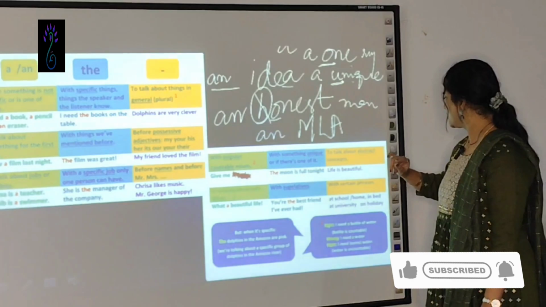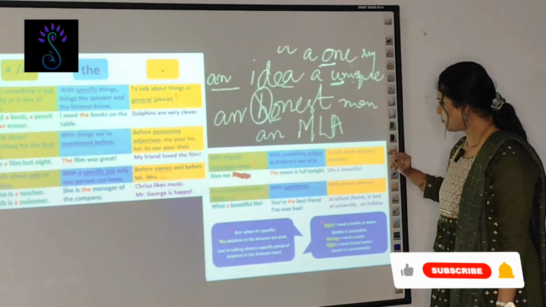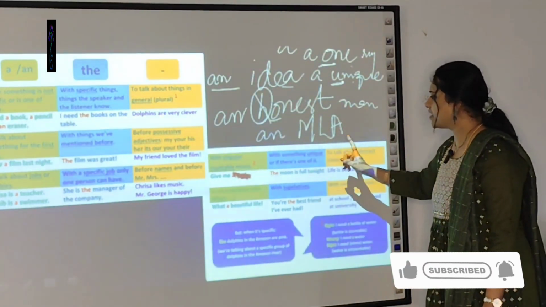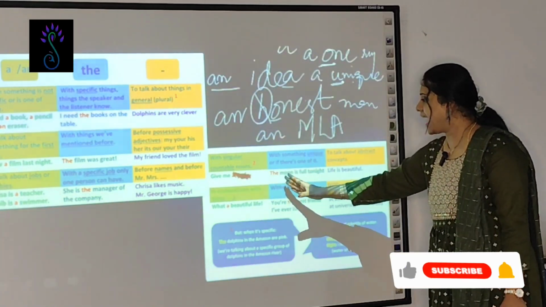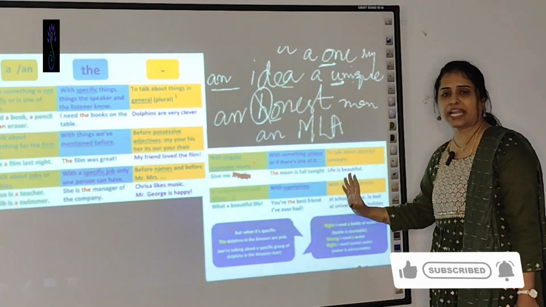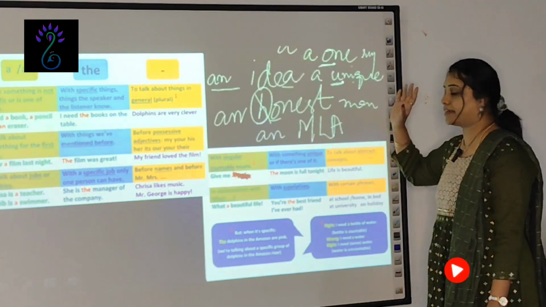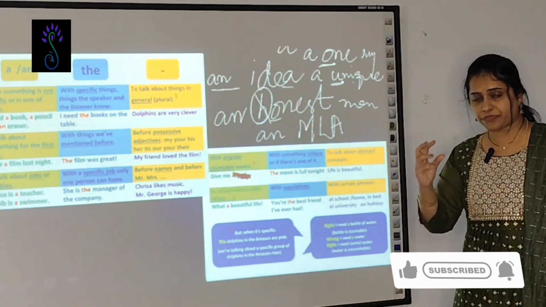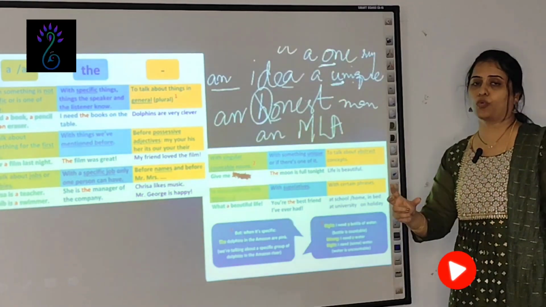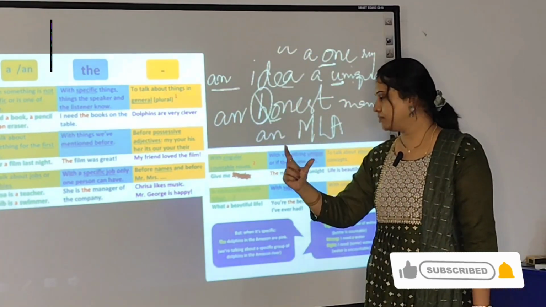Then, okay. When you use it with something unique, you also use the. For example, the moon is full tonight. The moon is full tonight, because you are specifying the moon, so you can use the.